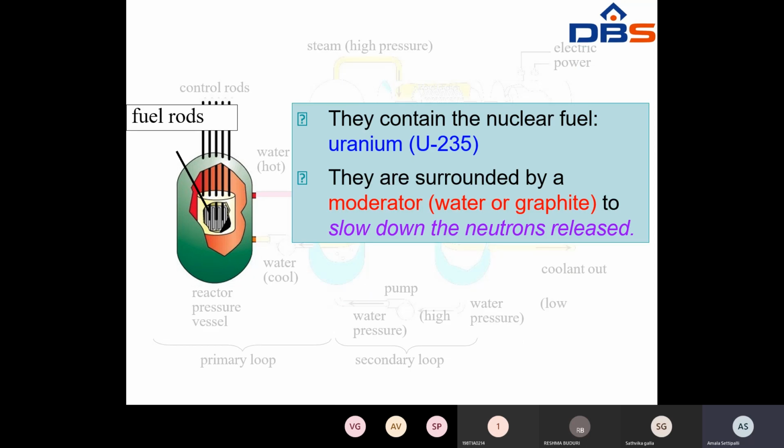Fuel rod. Here the fuel used is uranium-235, and it is used in rod form. The fuel rods contain the nuclear fuel uranium-235. They are surrounded by a moderator. The moderator can be water, graphite, or heavy water. The moderator is used to slow down the neutrons that are released.